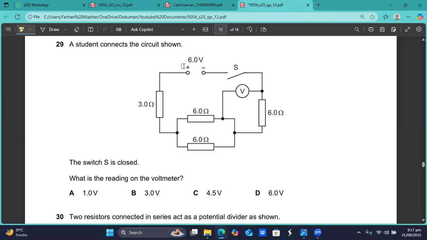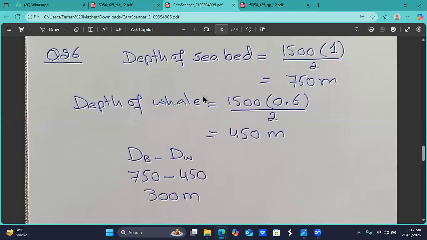Once you know the current, the same amount of current which comes out of the battery goes back to the battery. So all the current is passing through this. Once I know that current and I know the resistance here, I can calculate how much is the voltage drop on this 6 ohm resistor. So let me show you, I have done this on a paper.